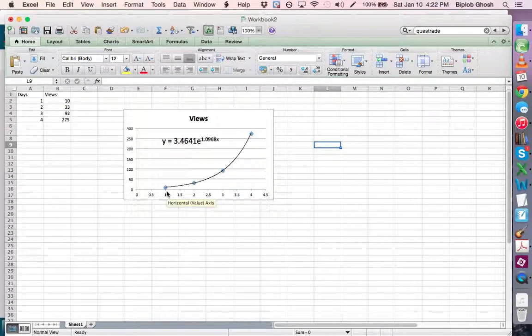But this is a computer, and it has different ways of figuring it out. So instead of 10, it gives us 3.14. But you can say in your presentation that you approximated that it starts at 10. It's up to you, you define it however you want to. And that's basically it. That's how you get an equation from this line.